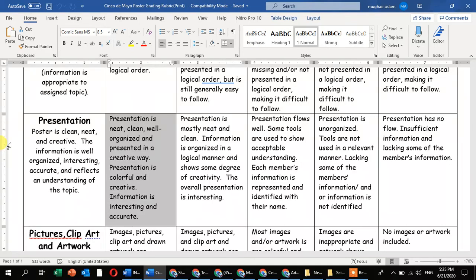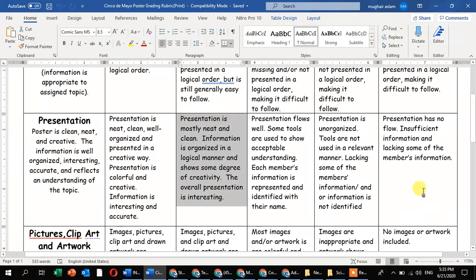Information is interesting and accurate. Then everyone is attracted towards your poster, and everyone will read all the information which you are pasting in a creative way. Then you will get maximum marks. Presentation is mostly neat and clean. Information is organized in a logical manner and shows some degree of creativity. It's okay. Now, the overall presentation is interesting.